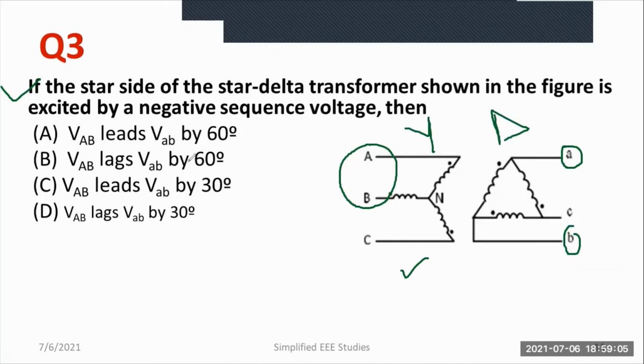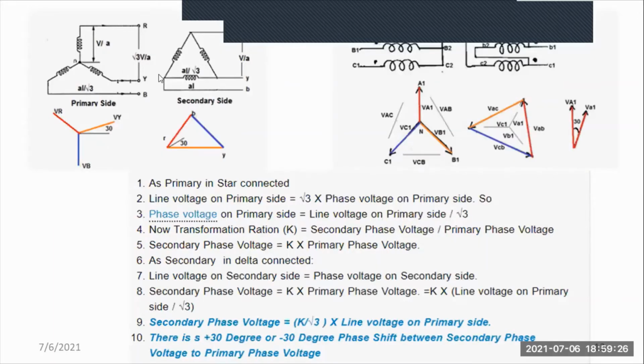VAB lags VAB by 60 degree. VAB leads VAB by 30 degree. VAB lags VAB by 30 degree. Which could be the right answer? According to the star delta transformer connection, I should go for option C. I have prepared brief information about the star delta transformer. So let us understand the basics of the star delta transformer. You can see the star delta transformer connection.